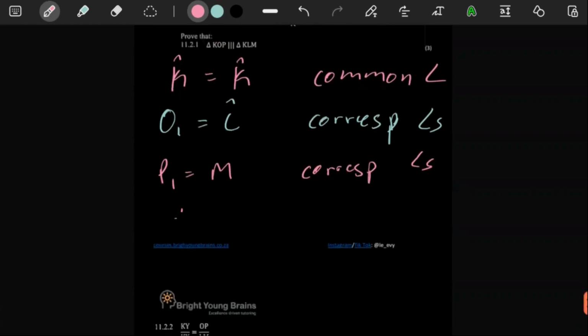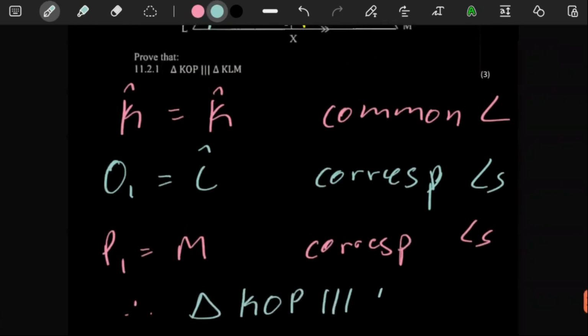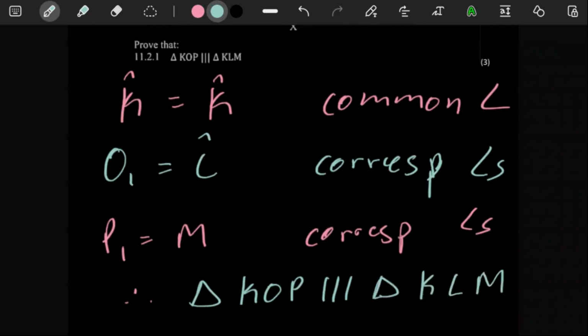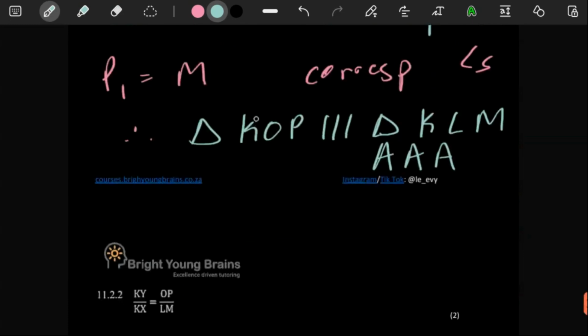And then you can say, therefore, triangle KOP is similar to triangle KLM. The reason is just angle, well, let's just write A. So I've shown the 3 angles are equal to each other. That's how those triangles are similar. So that's not too bad.